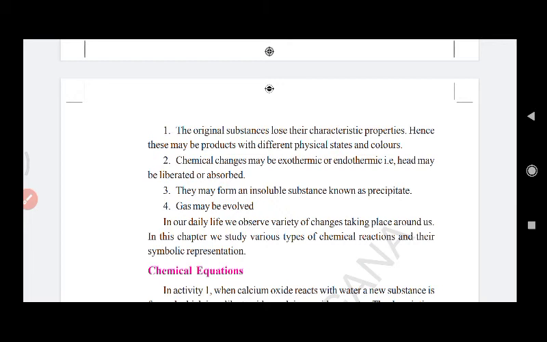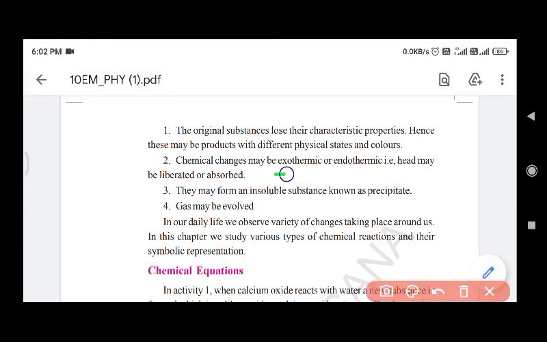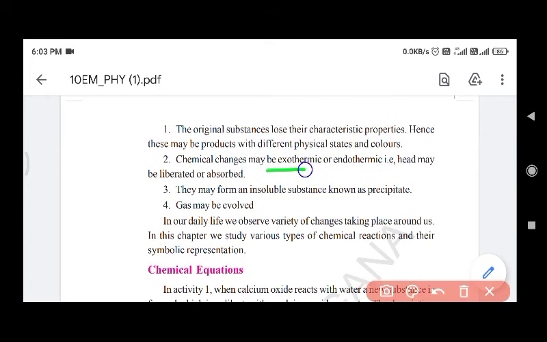And the next one, what? Chemical changes may be exothermic or endothermic. Exothermic means they liberate heat.